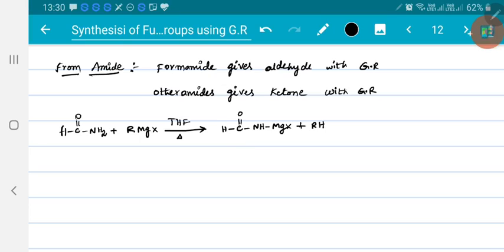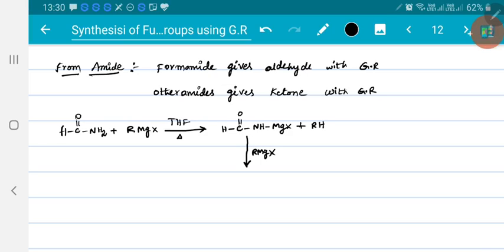Now this one is allowed to react with another mole of RMgX, Grignard reagent. First it will form an intermediate. So the obtained intermediate is, now the R minus will go and attack this carbon.